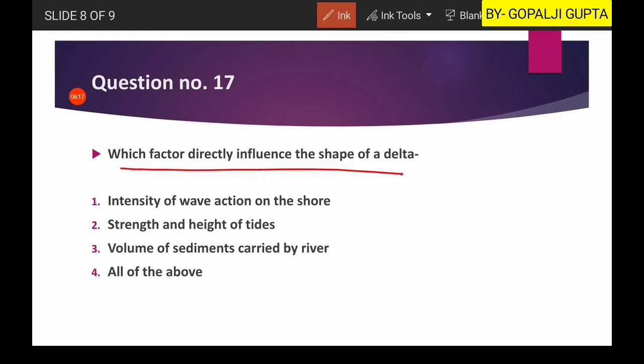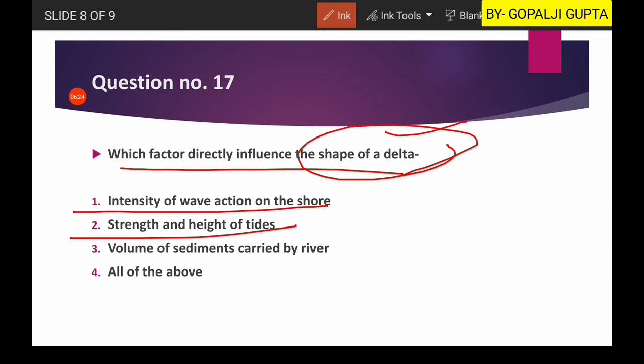So the shape of a delta can be influenced by the intensity of wave action, by the strength and height of different tides, and by the volume of sediment carried by the river. So hence the fourth option will be your right answer.